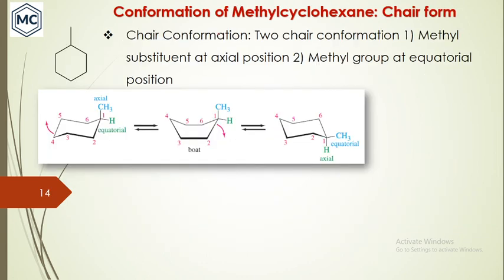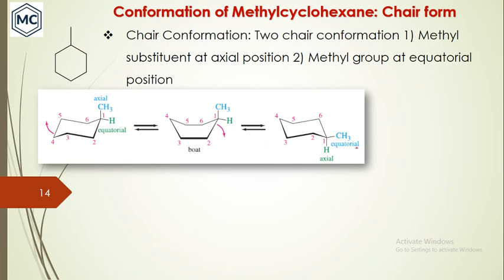Next, the third one, the conformation of methylcyclohexane, and it has a chair structure like this. This is the chair structure of methylcyclohexane, and there are two types of chair structure. In the first case, the methyl substituent is at the axial position. So this one is at the axial position, and it interconverts between the boat and another chair.